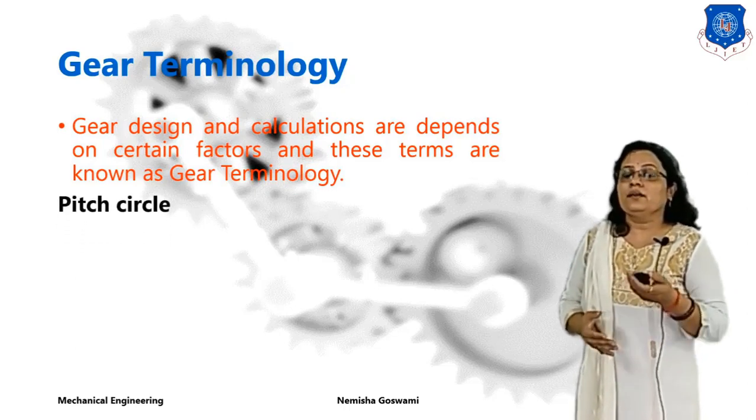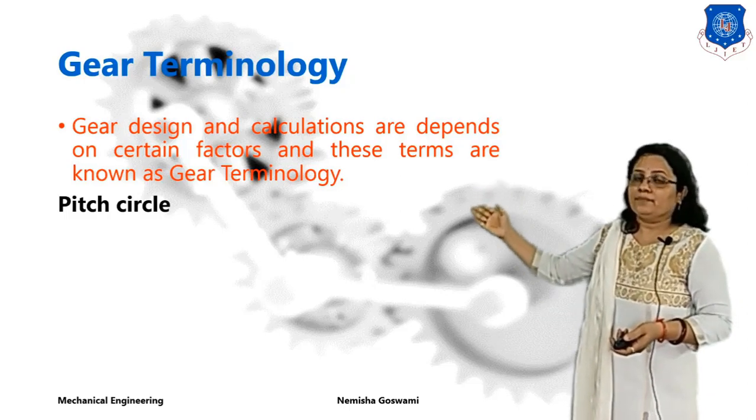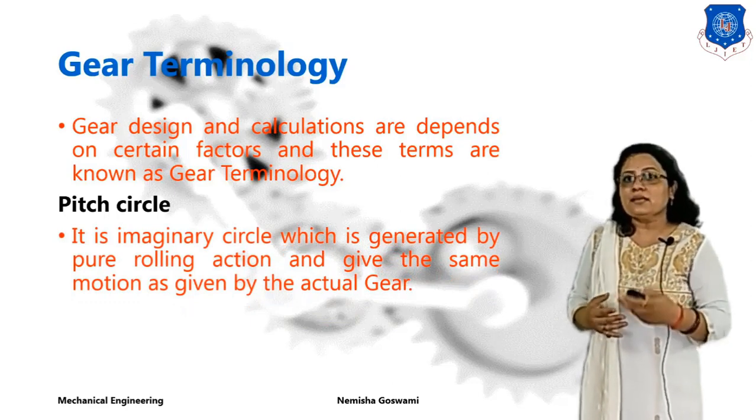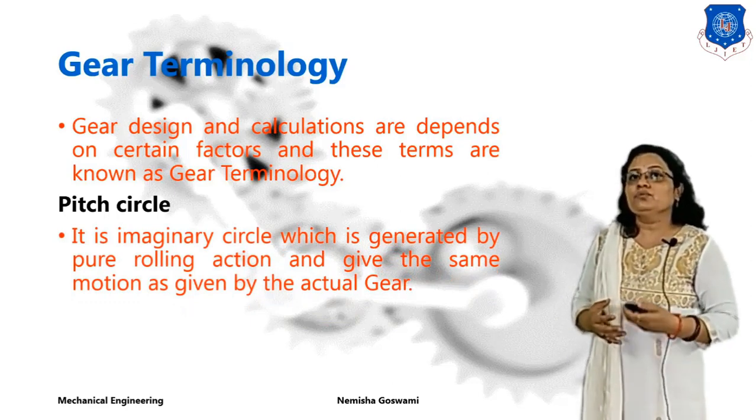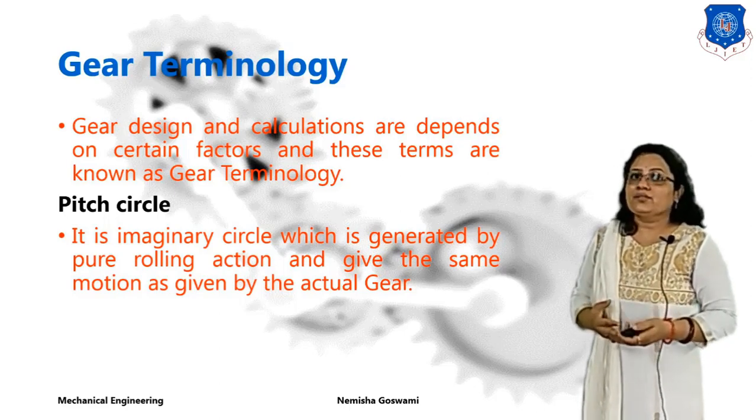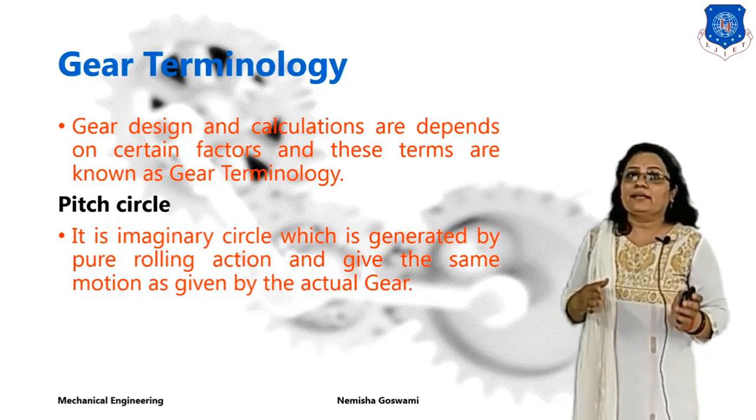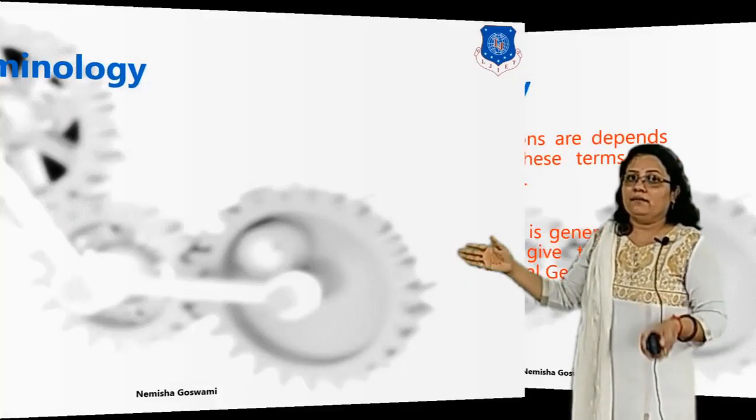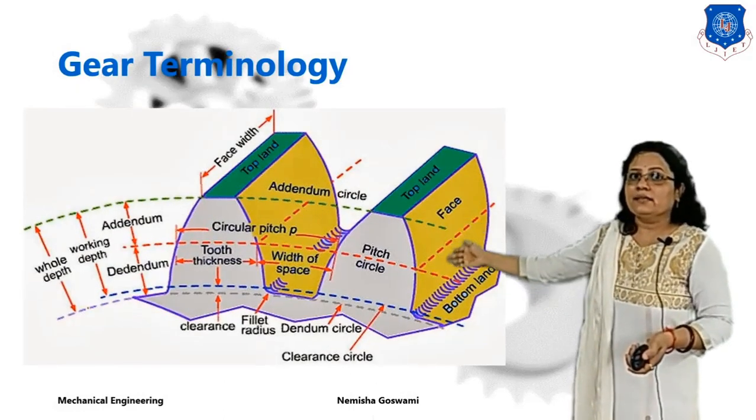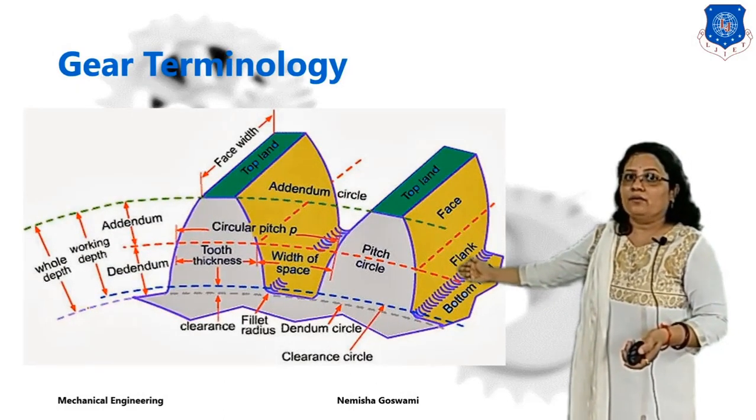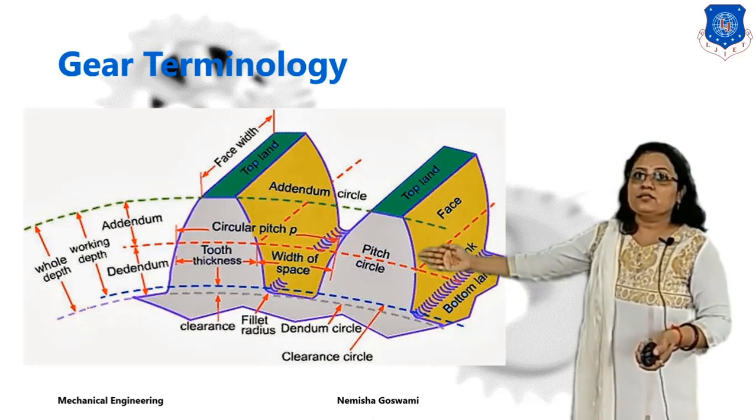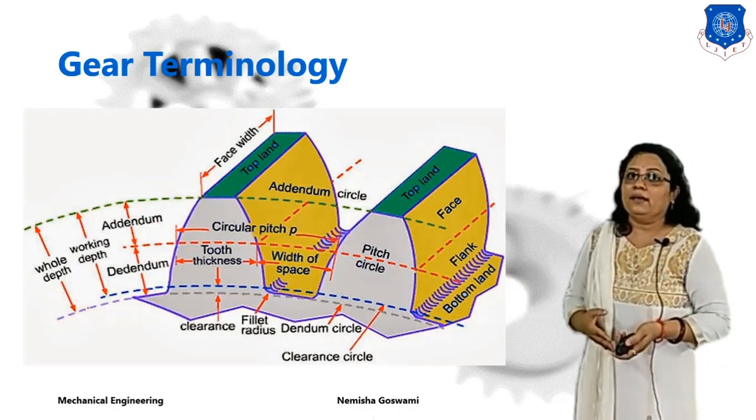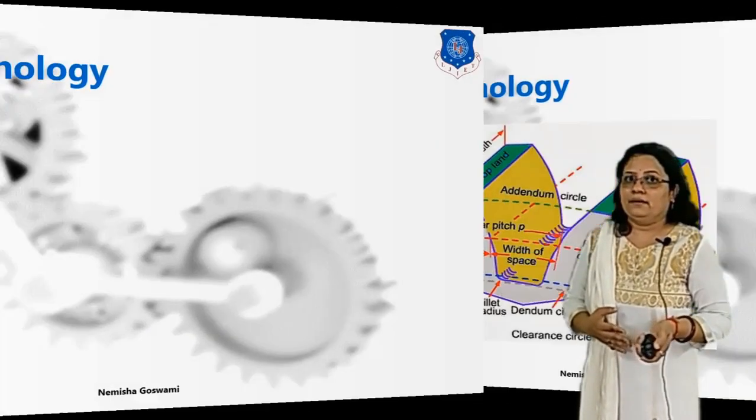First is the pitch circle. What is a pitch circle? The pitch circle is an imaginary circle which is produced due to pure rolling action and gives the same motion as given by the actual gear. Now see in the diagram. Here, in the red line, this is your pitch circle. Gears are generally defined by this circle and by using this circle's diameter.